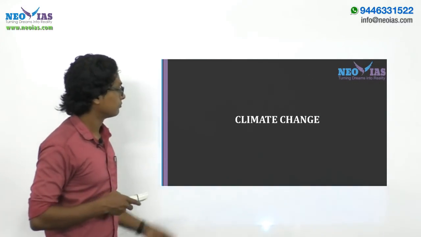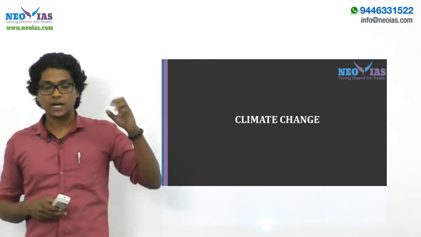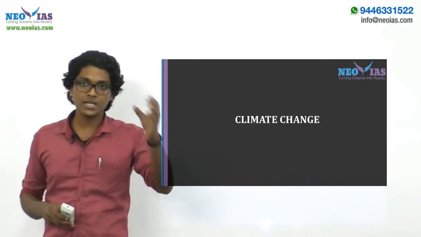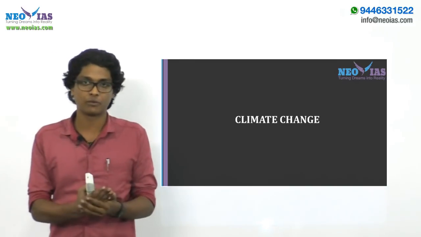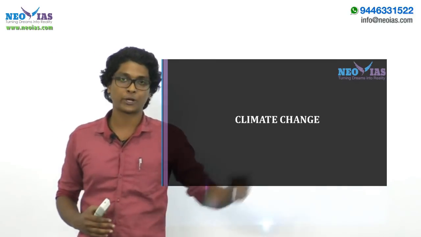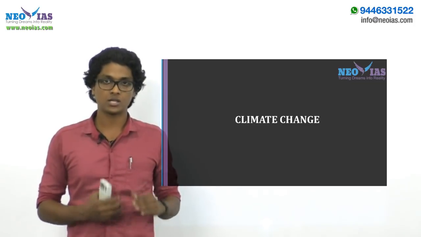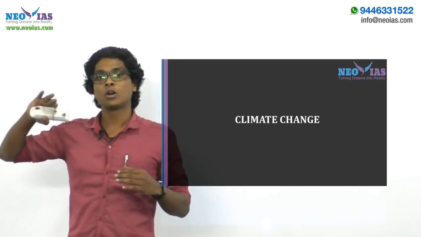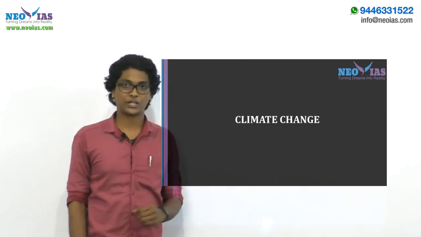Now the next one, climate change. We all know how climate change was created, right? The developed nations, through the industrial revolution, by burning fossil fuels, started emitting carbon dioxide, and these carbon emissions resulted in the greenhouse gas effect, thereby causing global warming, which in turn resulted in climate change, right?